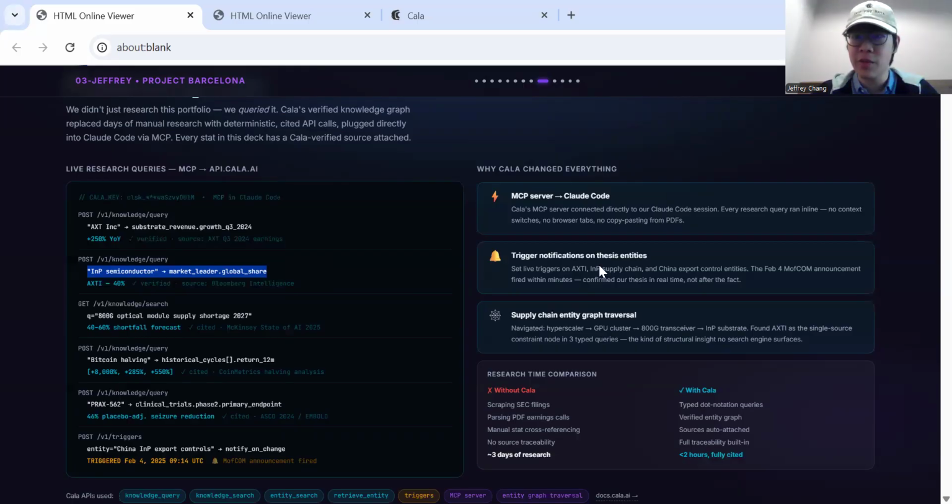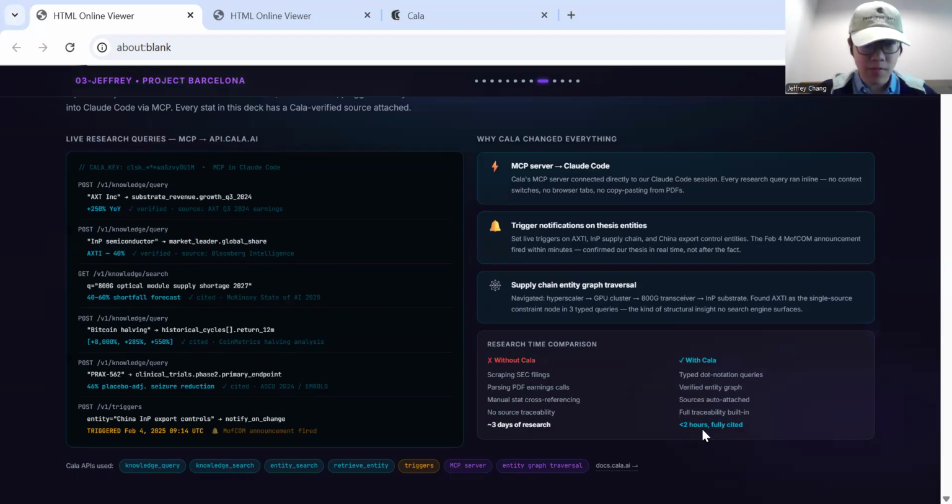And why Cala is a game changer is obvious for these reasons. With Cala, we have very low research time compared to without Cala. We would have to look through filings, parse PDFs, cross-reference statistics, and there's no source traceability. But with Cala, we have everything built in for us as a single source of truth, and we can just quote it with explainability built in.